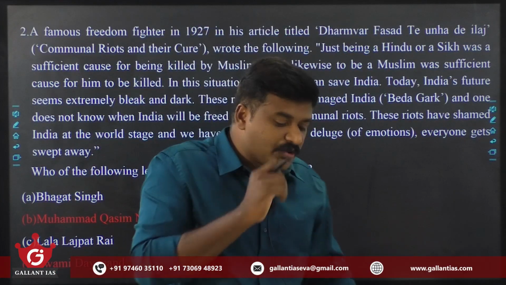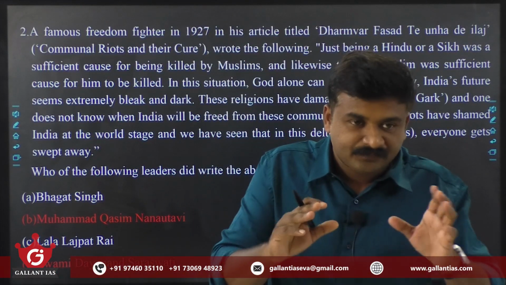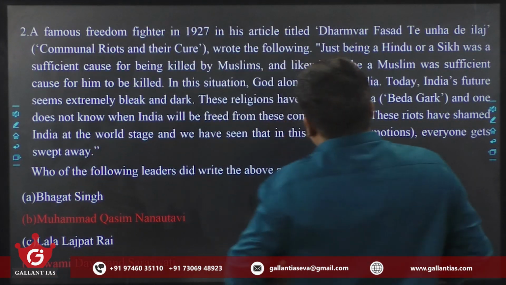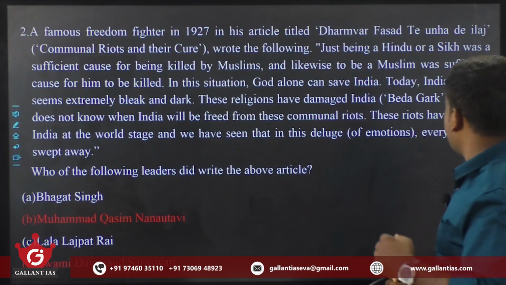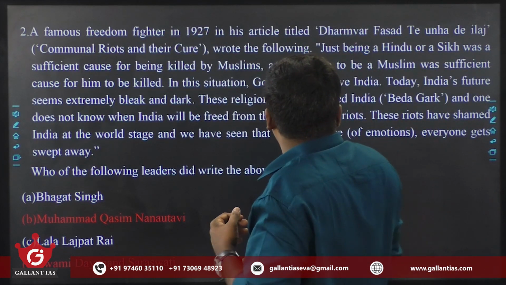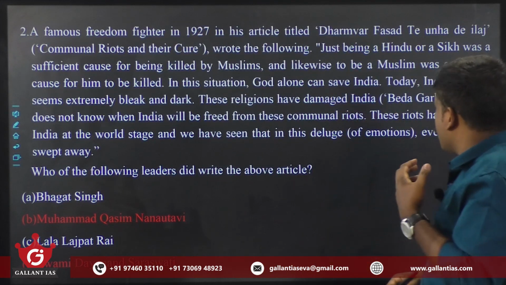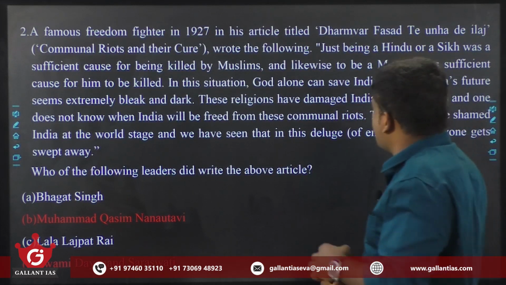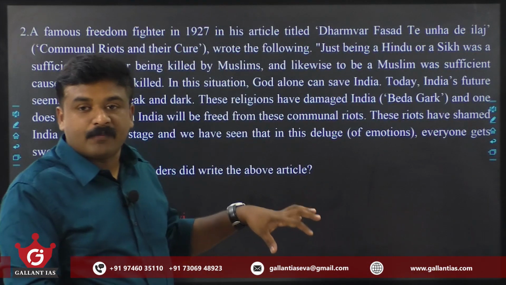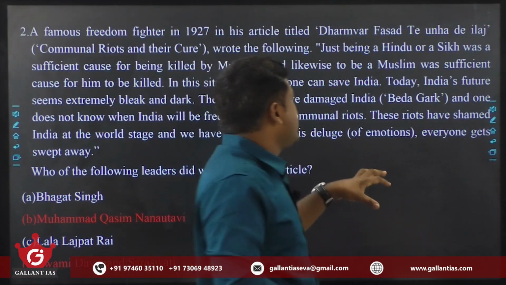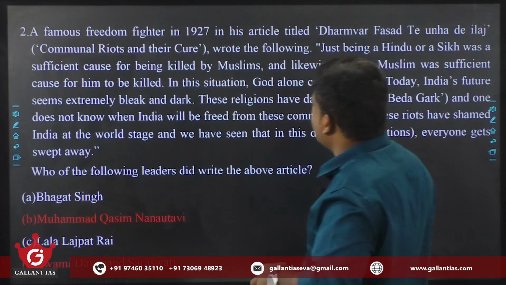It was a description given, an article. A famous freedom fighter in 1927, in his article titled Dharmavar Fasate Une de Ilaj, communal riots and their cure, wrote the following: just being a Hindu or a Sikh was a sufficient cause for being killed by Muslims, and likewise to be a Muslim was sufficient cause for him to be killed.